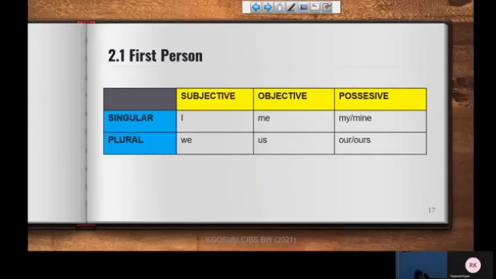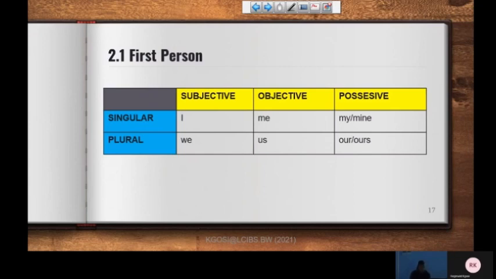Now, if you remember, when we discussed our pronouns, we did mention being seen as a subject or an object in a sentence. We say it's a subject when he is the one who's causing the action to happen, the doer of the action. We say that the person who's causing that action to take place is the subject of the sentence. The one upon whom the action is being done is the object of the sentence.